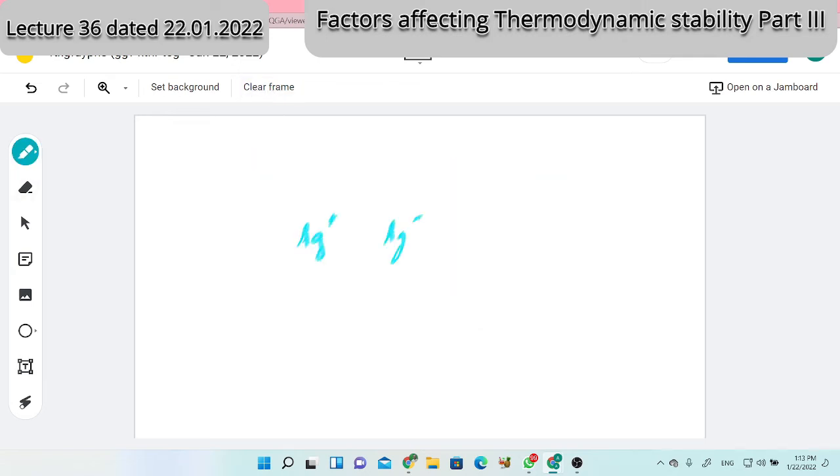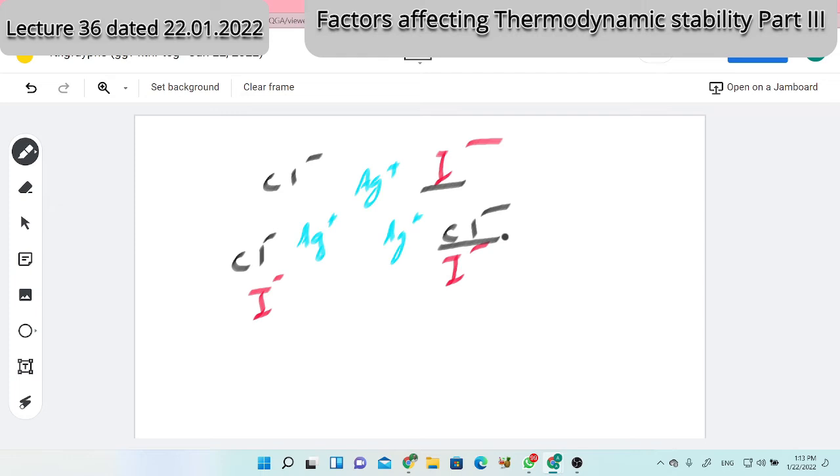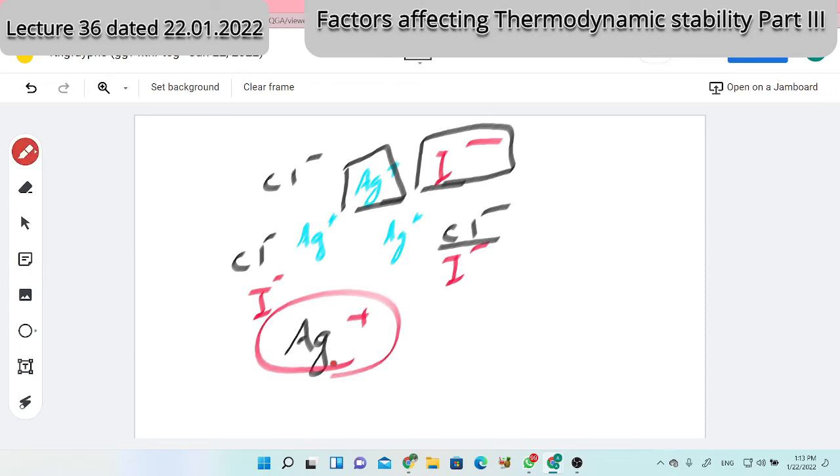Silver ions are there in the solution, or we are adding those silver ions. And by the way, there are iodide ions as well as chloride ions. Who will combine with silver ion first? Iodide or chloride? It depends upon the kind of interaction. It depends upon the nature of the metal ion. It depends upon the nature of the ligand. About the nature of the metal ion, you have already answered. Again, answer please. Silver ion, what type of metal is it? Class A or class B? Class B.